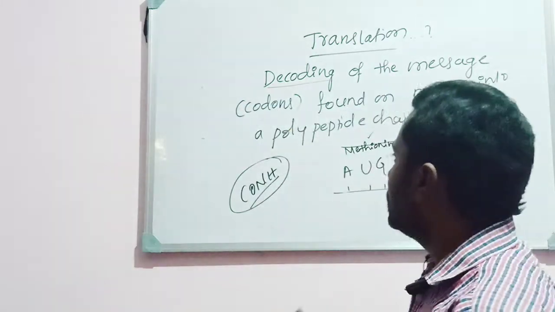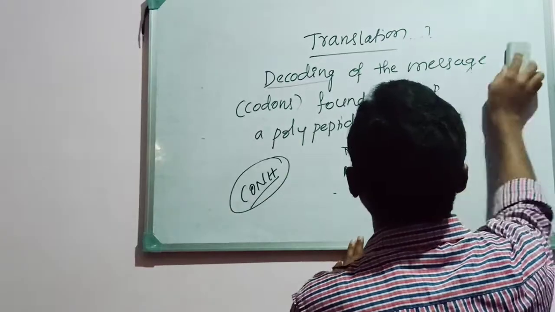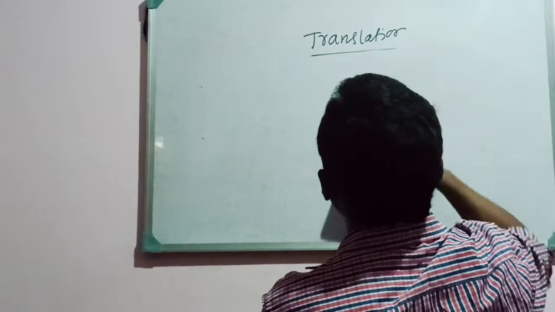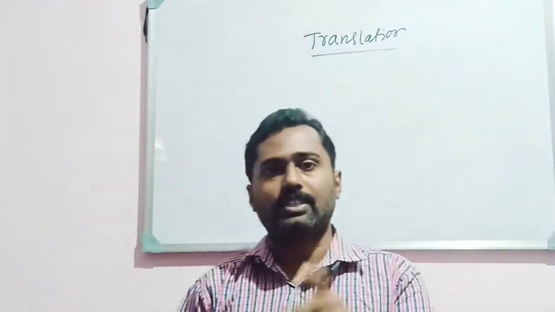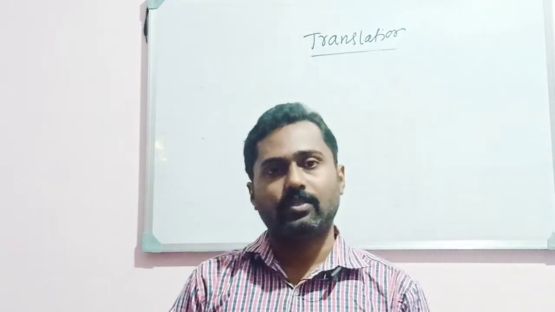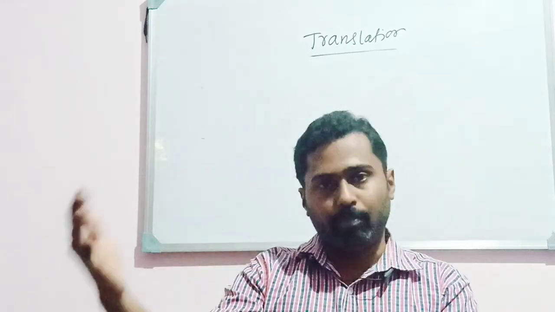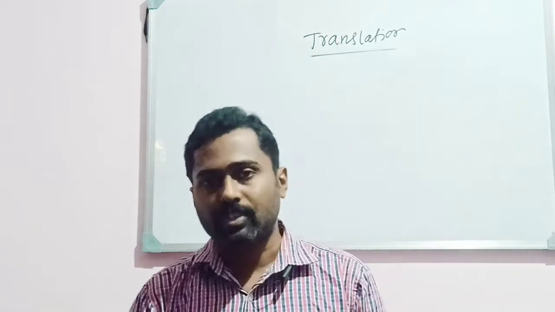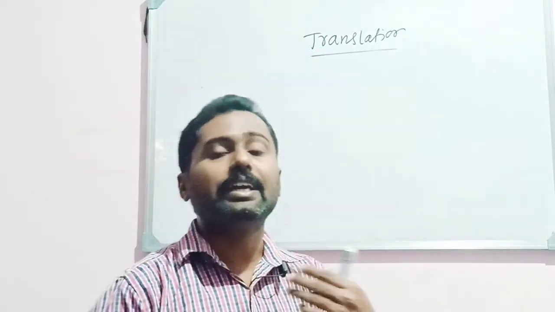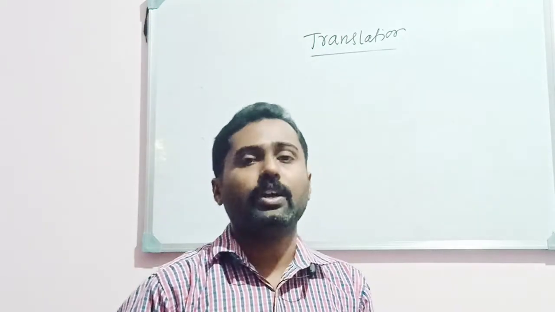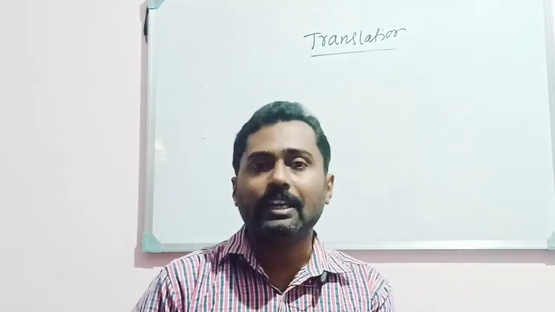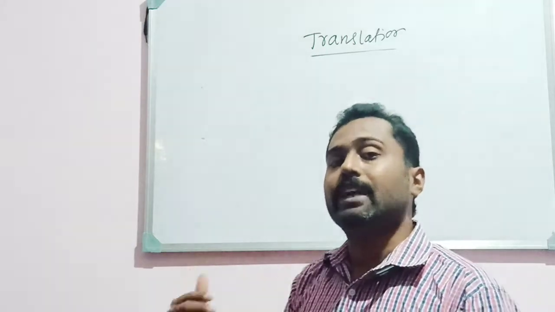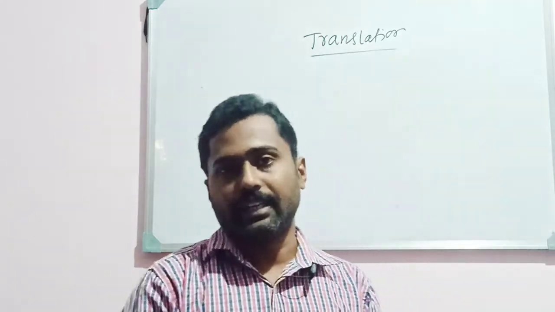Okay, so the three major processes that we can see in translation are initiation, elongation and termination: the starting, middle and the climax. They are comparable. The initiation process is the beginning of translation, elongation is the middle one, whereas termination is the climax one. It means the polypeptide chain synthesis will be terminated there.